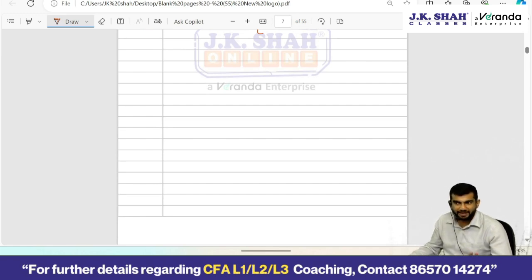Now the message of proposition 1 and proposition 2 without taxes is the same, but the way they have presented it differs. Proposition 1 talks from a firm's value perspective. Proposition 2 without taxes focuses more on WACC, with WACC remaining unchanged. Proposition 2 with taxes: what was the underlying message? As you increase the debt level in your capital structure, the cost of equity would increase, and your WACC as a whole would keep on reducing at every successive increase in the debt level.